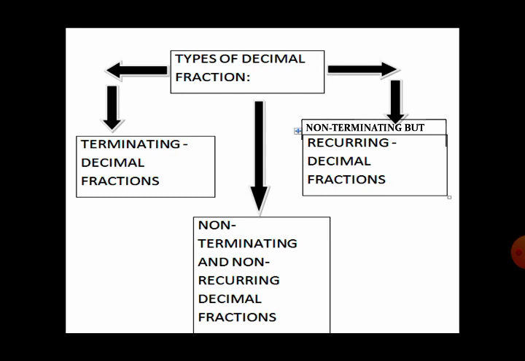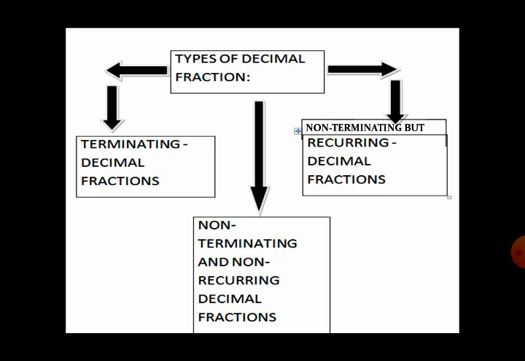And now the types of the decimal fractions. Mainly decimal fractions are categorized into 3 types. The first one is terminating decimal fraction. What are terminating decimal fractions? Those fractions which have an end in the division. It means the division in which the remainder becomes 0. So that type of decimal fractions are called terminating decimal fractions.